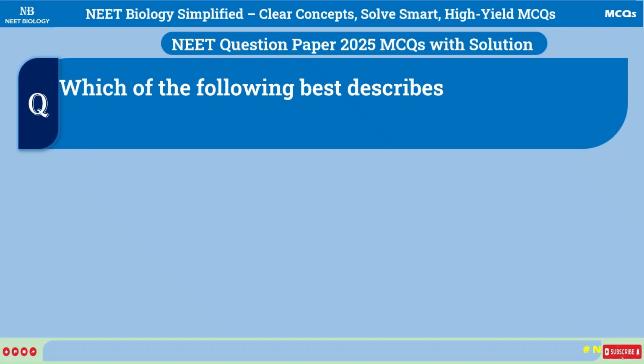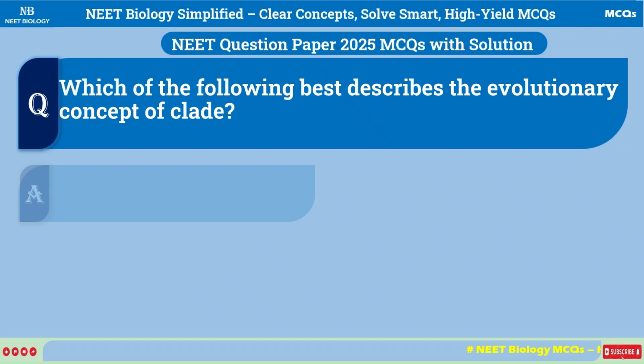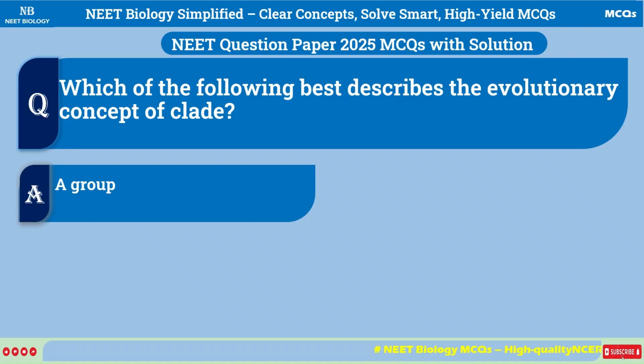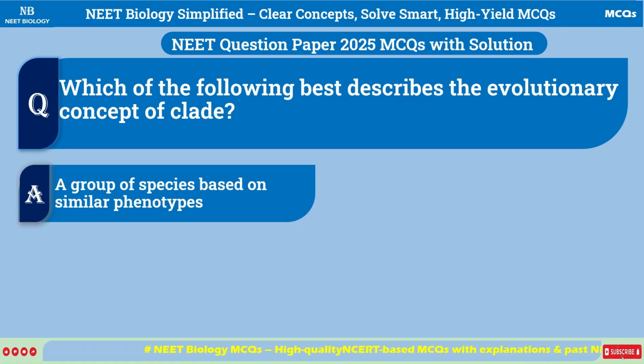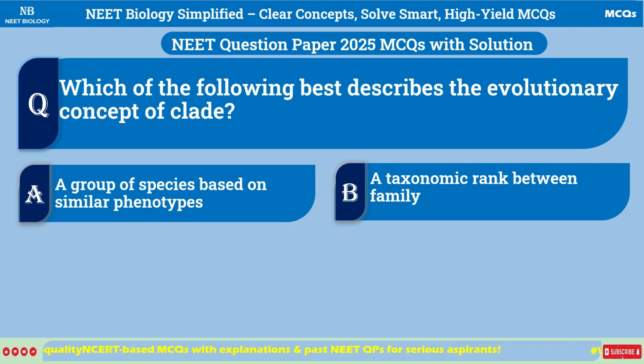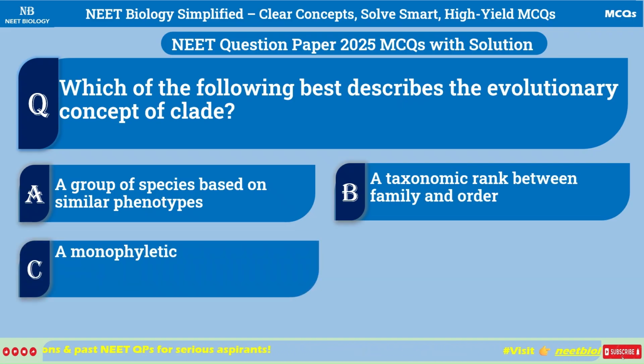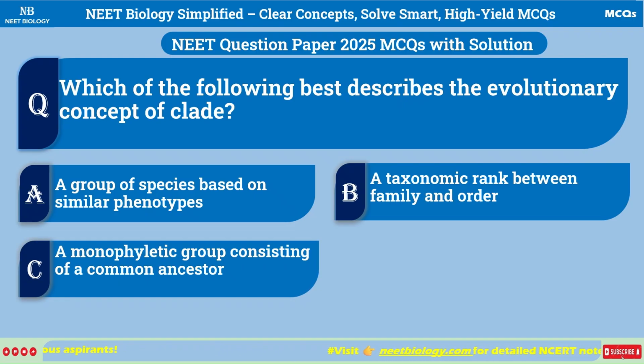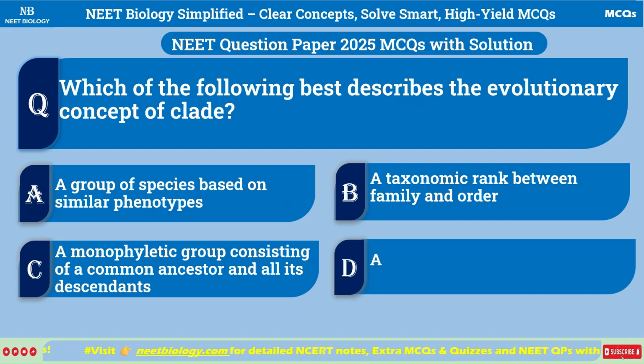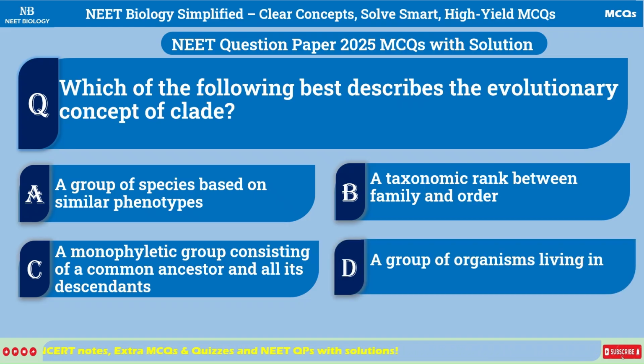Which of the following best describes the evolutionary concept of clade? A. A group of species based on similar phenotypes. B. A taxonomic rank between family and order. C. A monophyletic group consisting of a common ancestor and all its descendants. D. A group of organisms living in the same habitat.